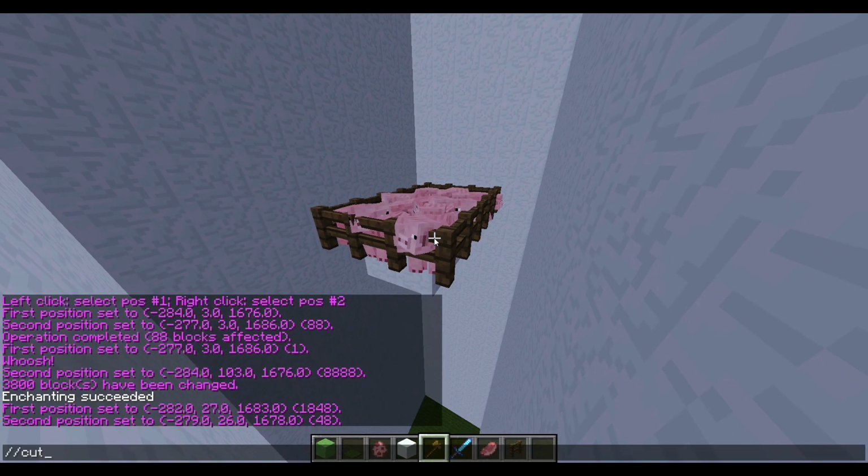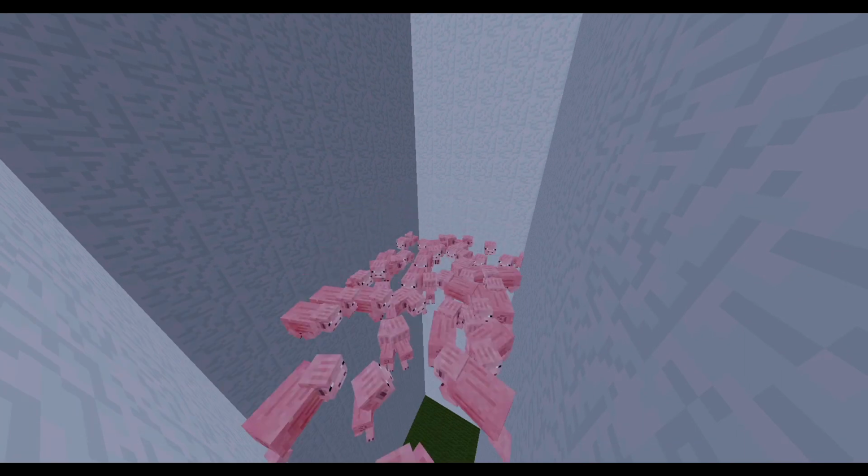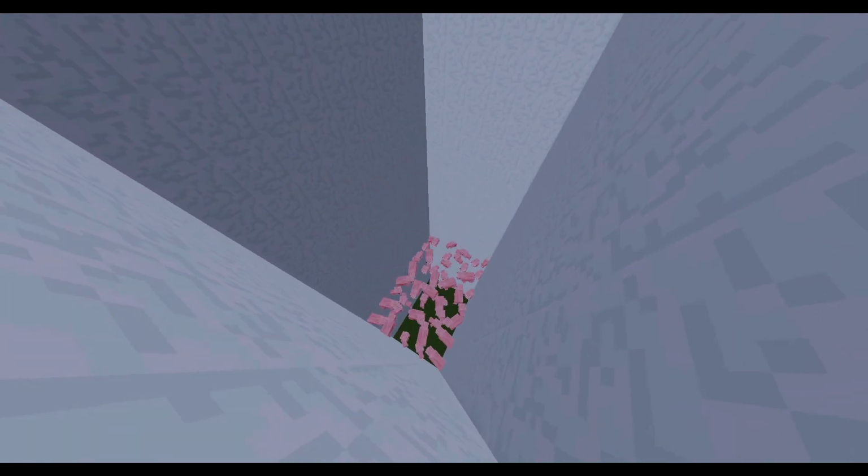No, the pigs are gonna fall. Boing, boing, boing, boing.